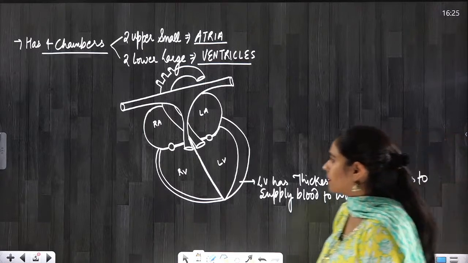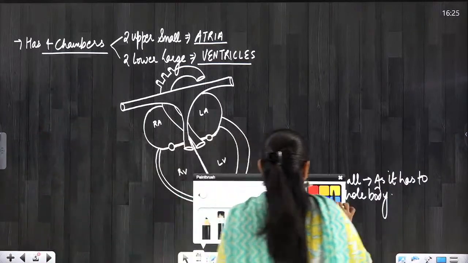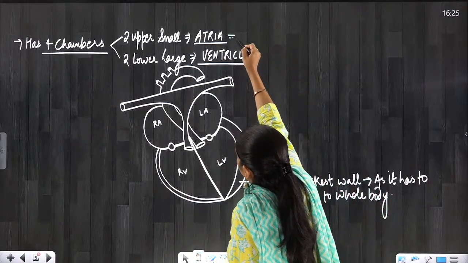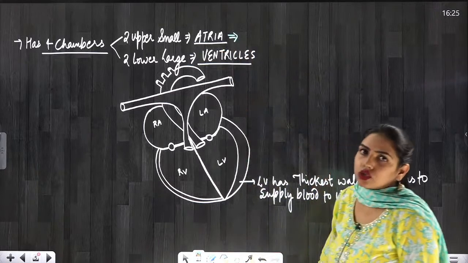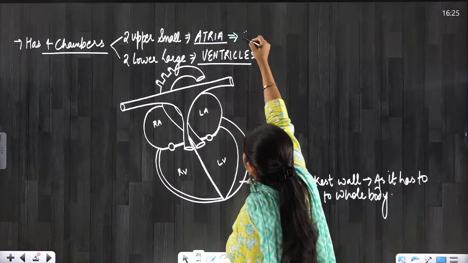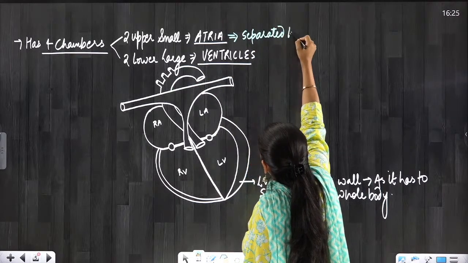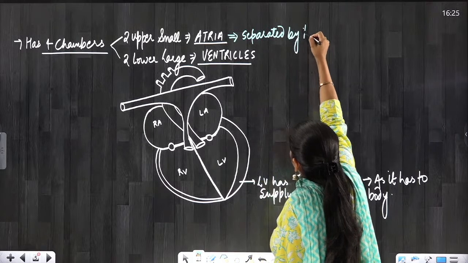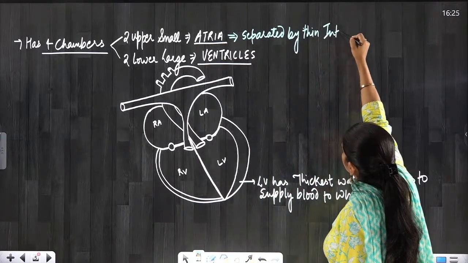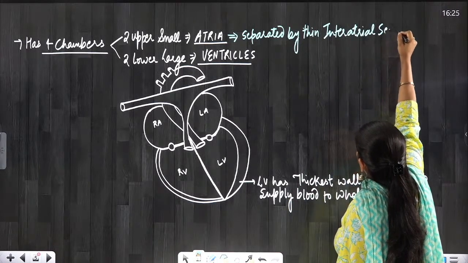Is this clear, everyone? So now you can see 4 chambers, and let me write here, because you can't see the septum in between the 2 atria. The 2 upper small atria are separated by a thin interatrial septum, everyone.